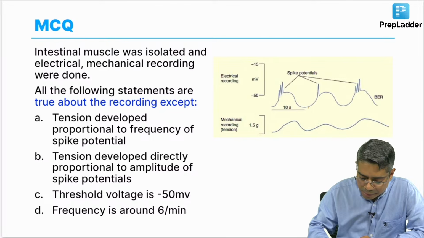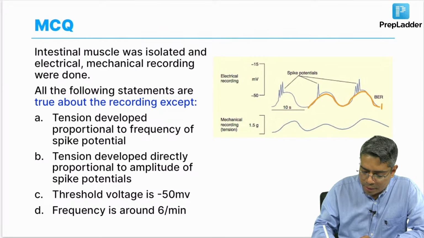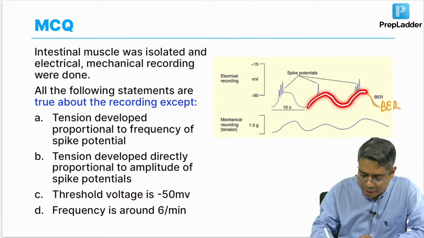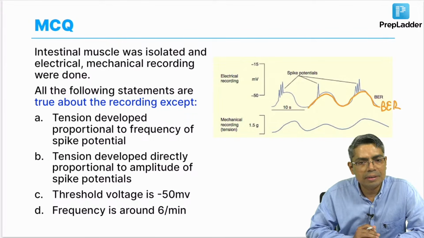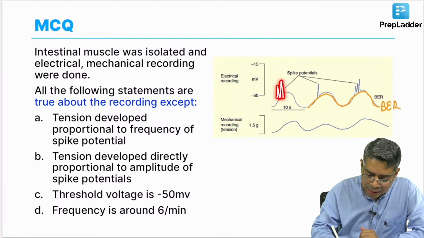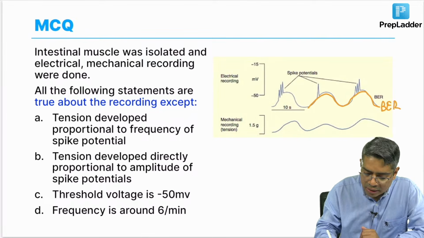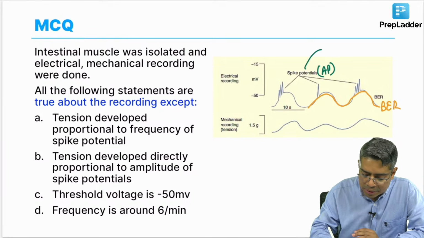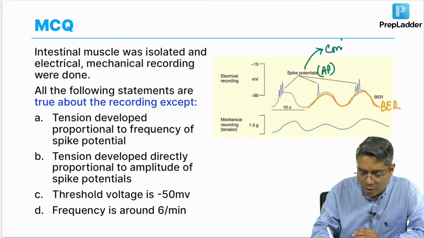So, this is basically the BER, basal electrical rhythm. Okay. On the surface of this basal electrical rhythm, you are getting a few spike potentials. So, these spike potentials are nothing but a kind of action potential. And whenever an action potential appears on the surface of the BER, it causes contraction of the intestinal smooth muscle.